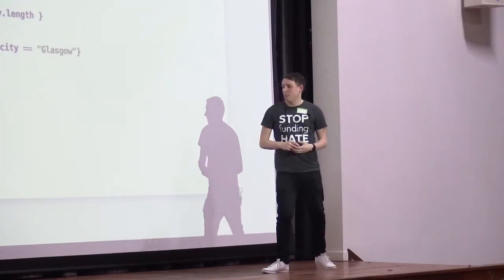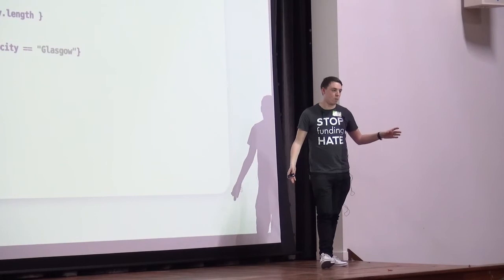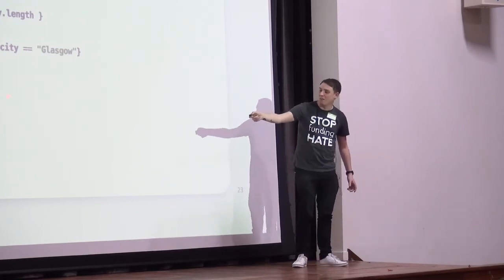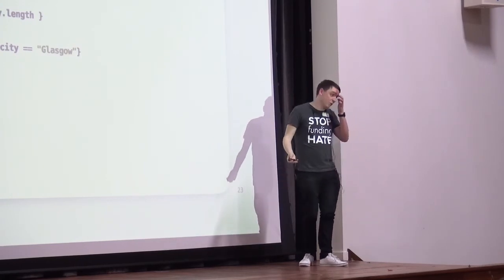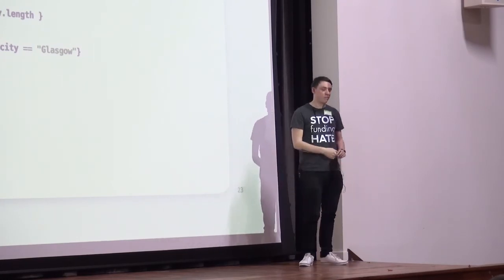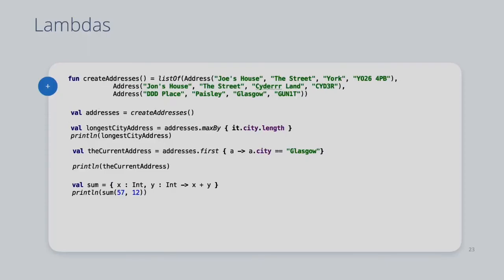There's also the other type of lambda, which isn't LINQ specific. Did anybody go to Jonathan's talk earlier where he was talking about named delegates and functions and things like that? That's essentially what this is here, and that's some interesting looking syntax, but you do get used to it. So we take a function that takes in x and y, both Int, and then we add them together, and then we can just call the sum lambda whenever we want, and yeah, it will work.